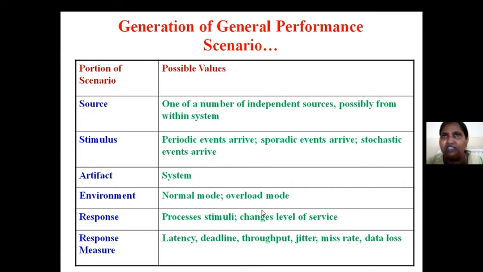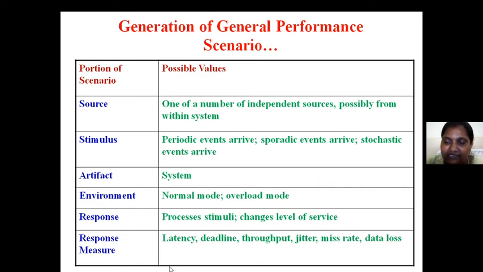Possibly whenever there is an overload, the system will not respond. In normal mode the data is available. In overload mode it is not able to give a response, even with the availability of the data, right? Response: process stimuli, change level of service, and response measure. How are you going to measure this performance quality attribute?